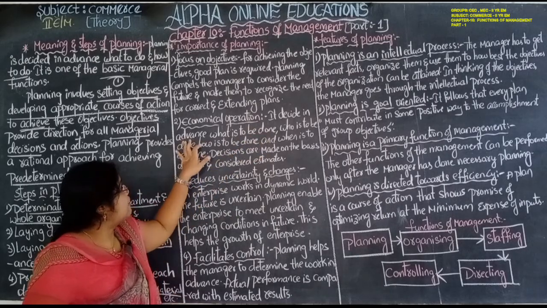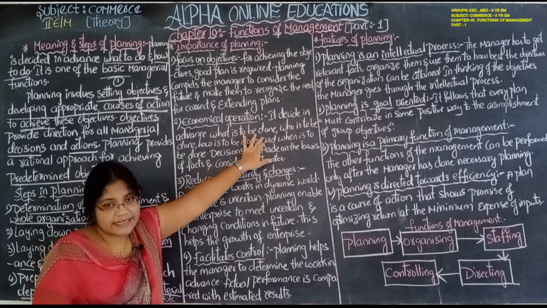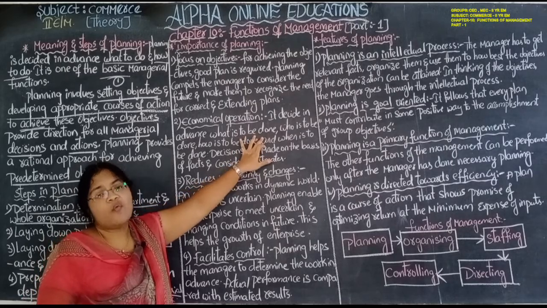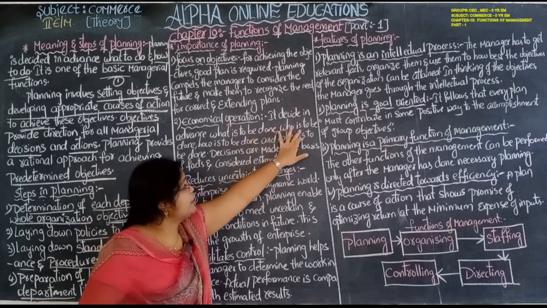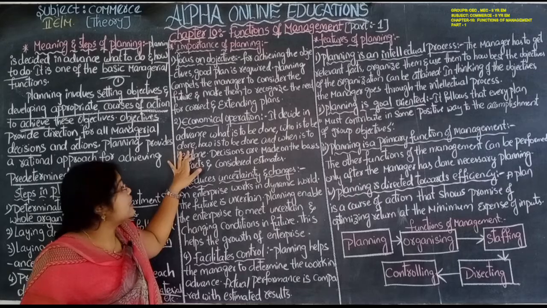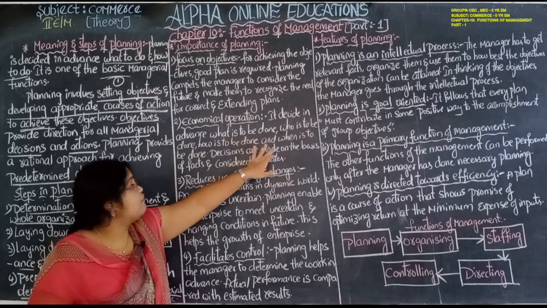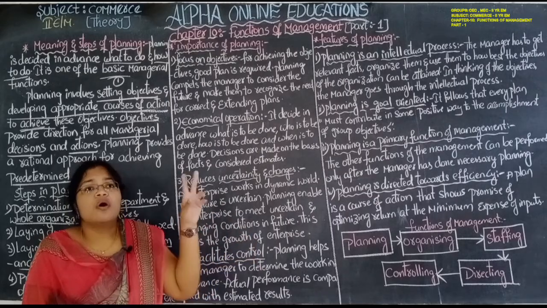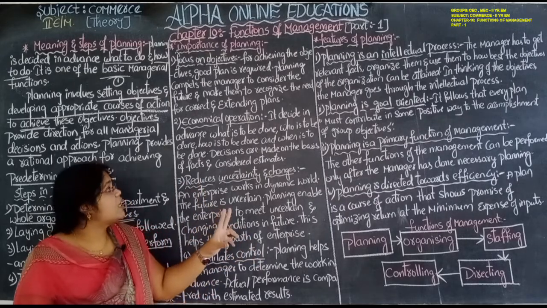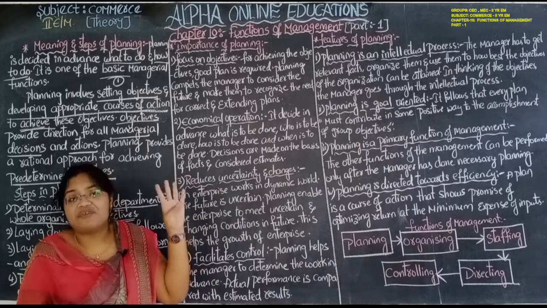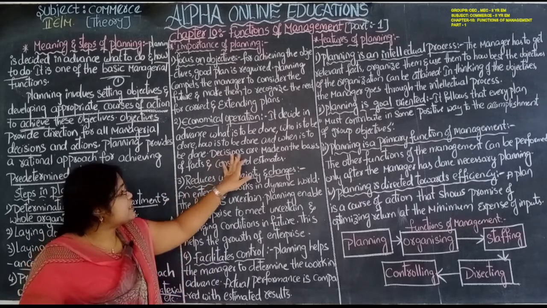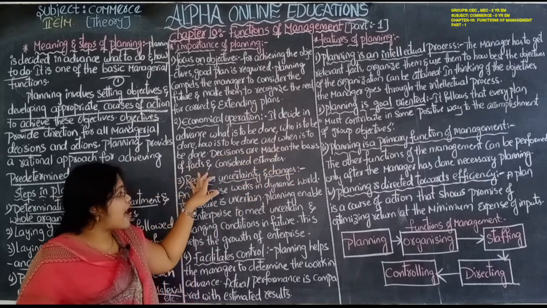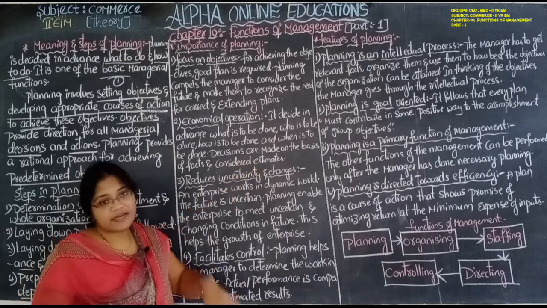It decides in advance what is to be done. In advance we are deciding what is to be done, who is to do it, how is it to be done, and when is it to be done. The planning involves what is to be done, who is to do it, how it is to be done, and when it is to be done. Decisions are made on the basis of facts and considered estimates.